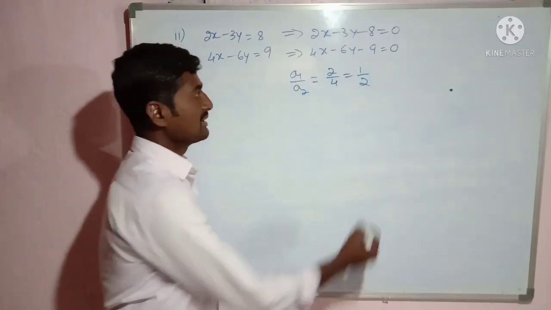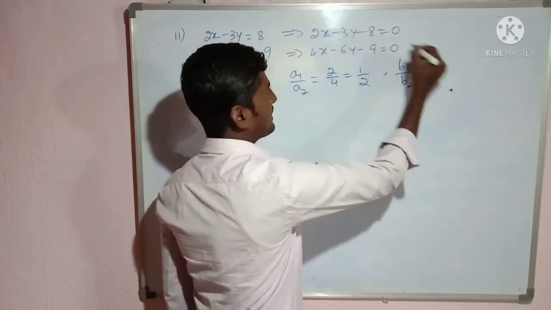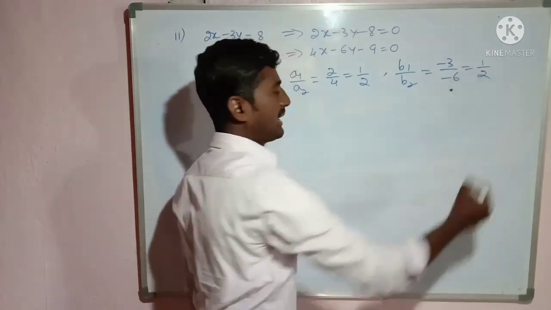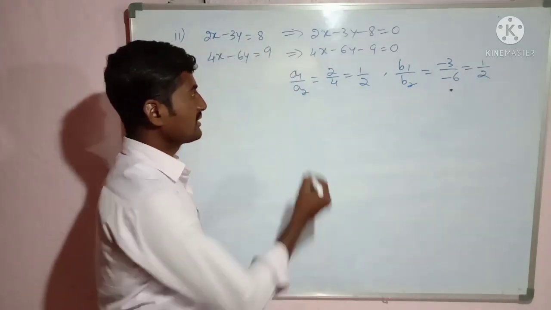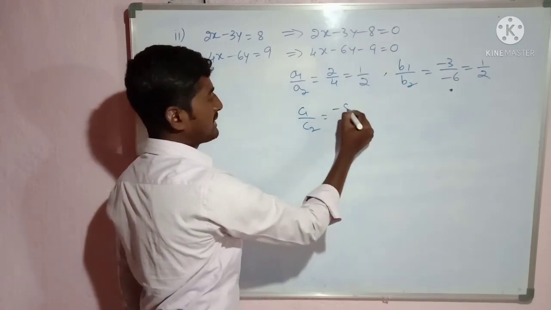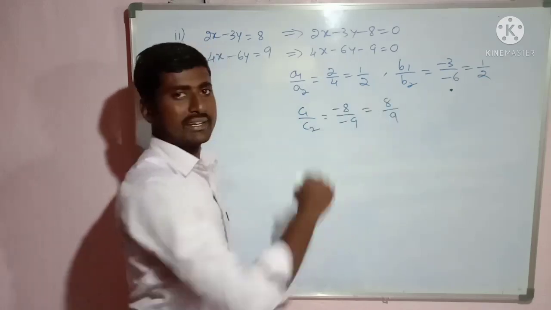Then the second ratio B1 divided by B2 is minus 3 divided by minus 6, that is also 1 by 2. Then the third ratio C1 by C2 is minus 8 divided by minus 9, which is 8 by 9.